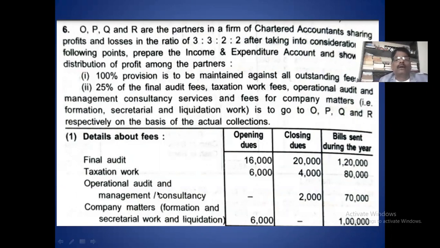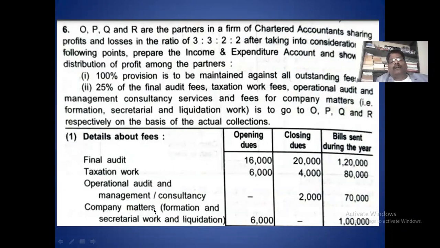Now you see the items. First, the details relating to fee. Audit fee is there, taxation fee is there, operational fee is there, and the fourth is company matter fee. Four types of fees are there.